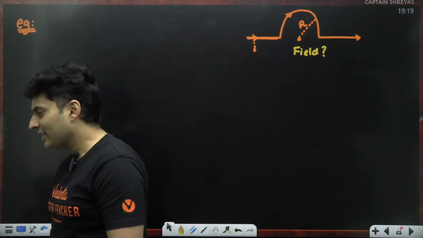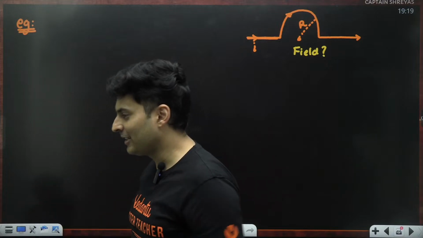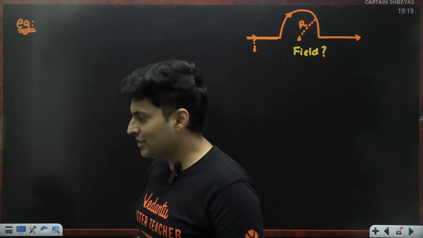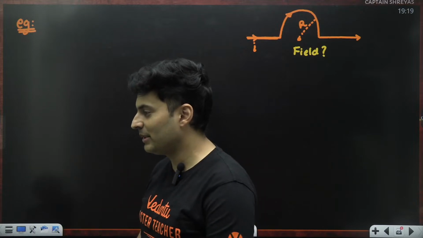I'm pretty sure you will break his record as well. So take it as a challenge, break his record, and I'm pretty sure you will be doing it.